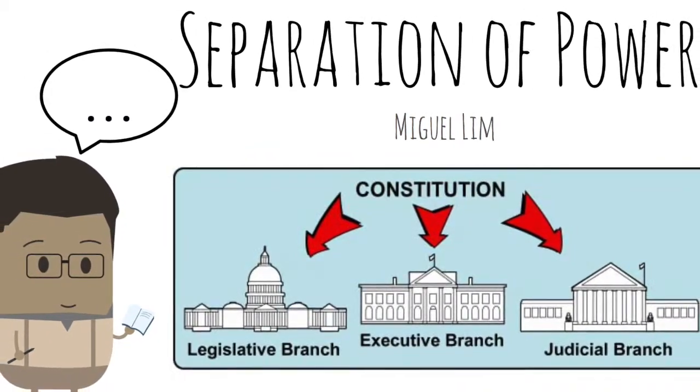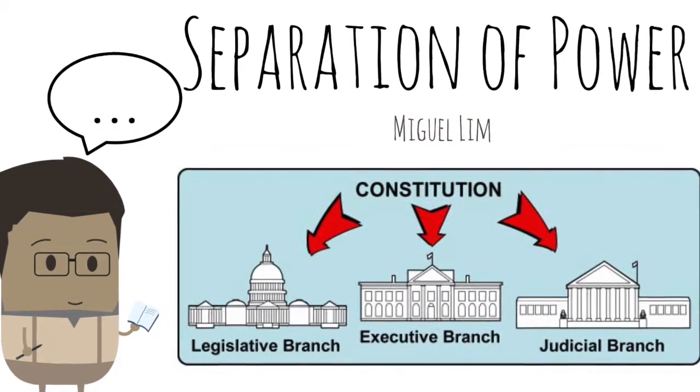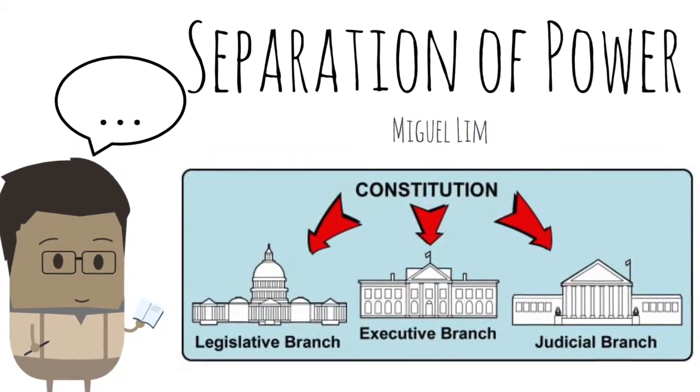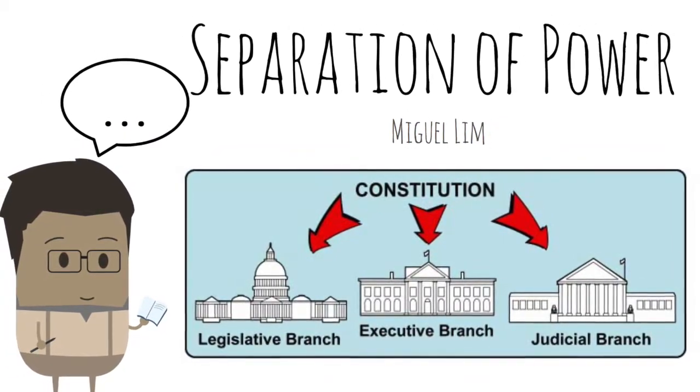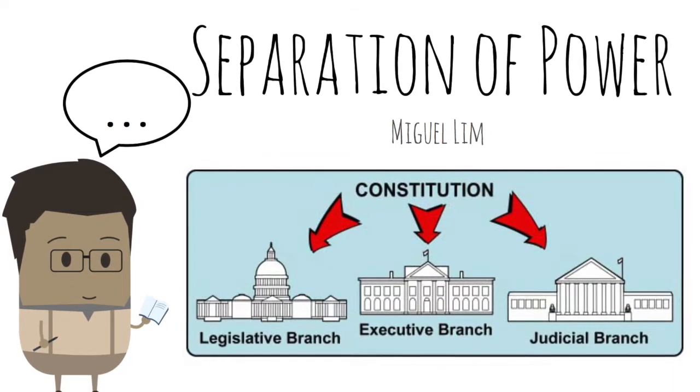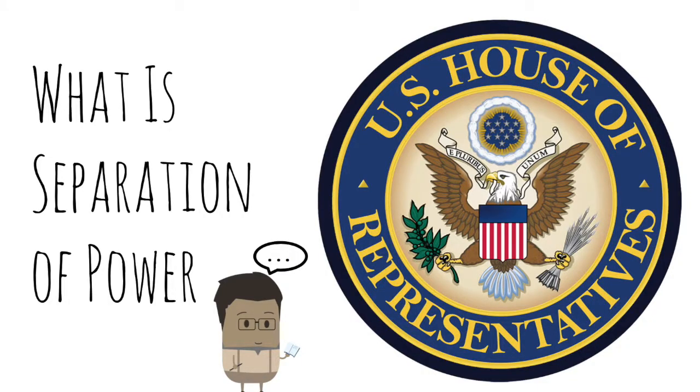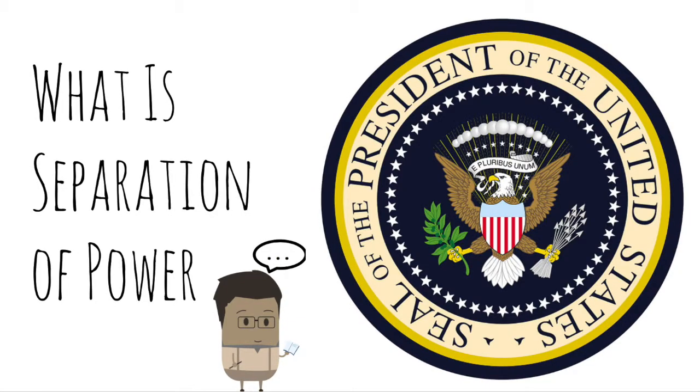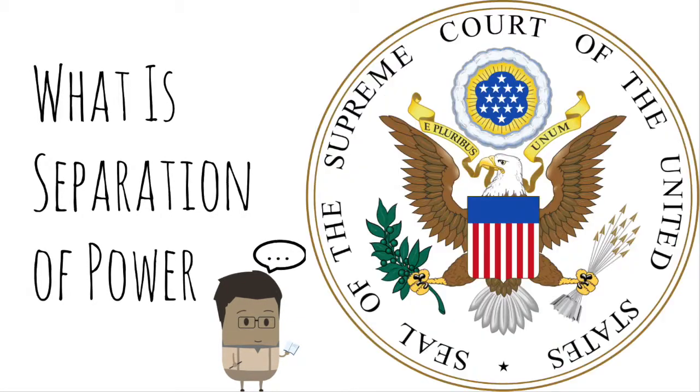I will be telling you about the three different branches of power, why the separation of power is important, and whether it is protected and preserved well. First of all, the powers are separated into three branches. The legislative branch, which consists of Congress, which is made up of the Senate and the House of Representatives. The executive branch, which is headed by the President of the United States. And lastly, the judicial branch, which consists of the Supreme Court and the Federal Court.